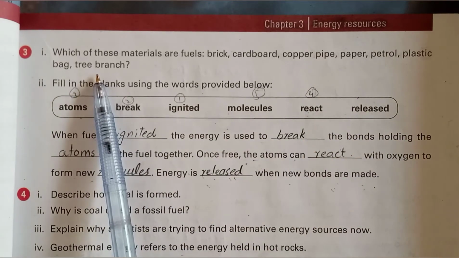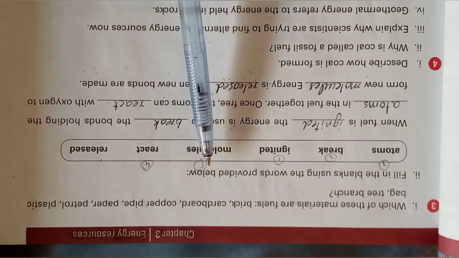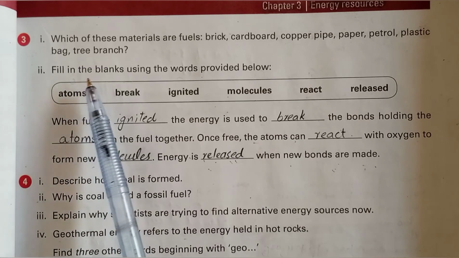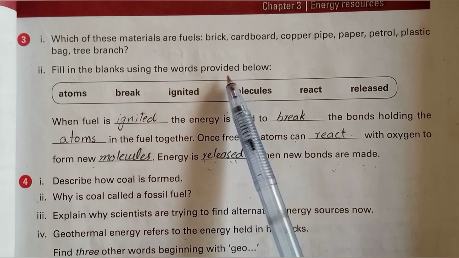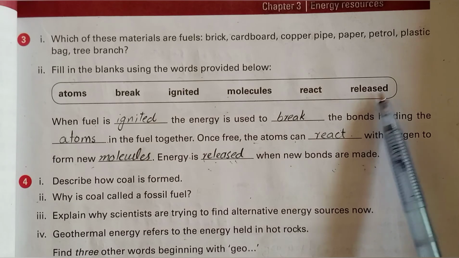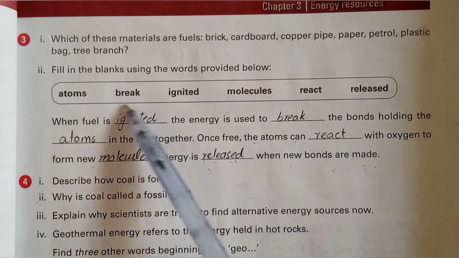So the answer is: cardboard, paper, petrol, and tree branch can be used as a fuel. The second one is fill in the blanks using the words provided below. Students, here you can see these 6 words, and using these words we fill in the blanks.